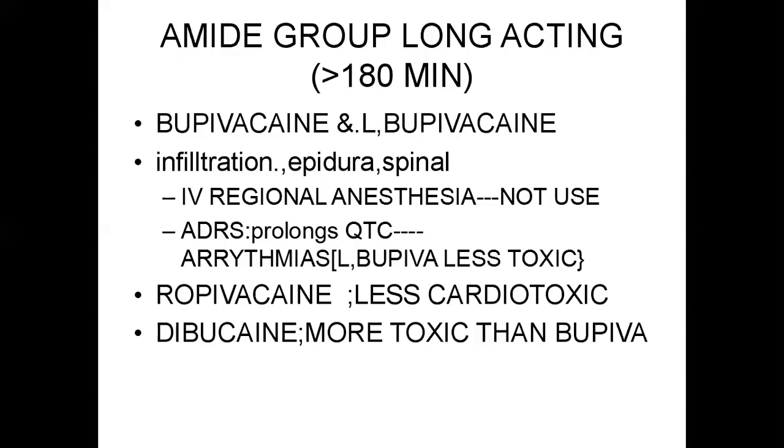The second drug is ropivacaine. Ropivacaine is used in infiltration, epidural, and regional anesthesia. It is less cardiotoxic. It has more motor sparing. It also has an intermediate onset of action.